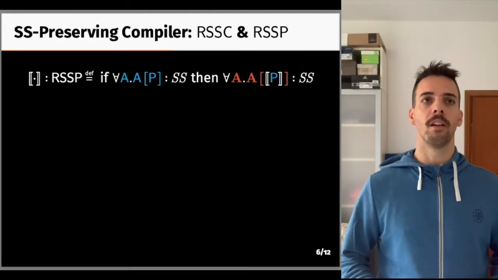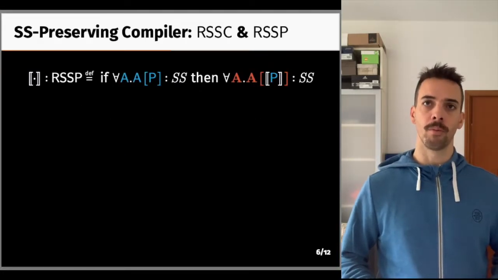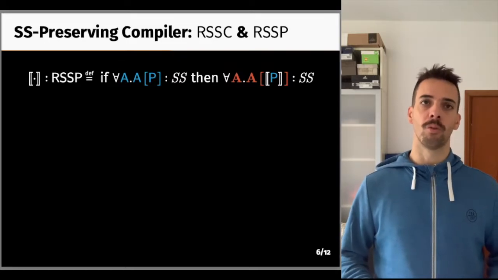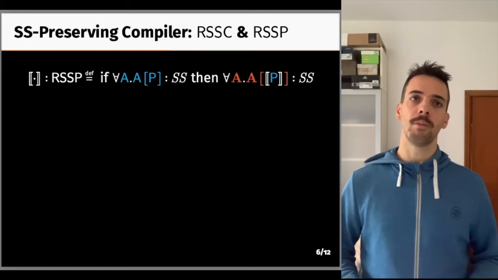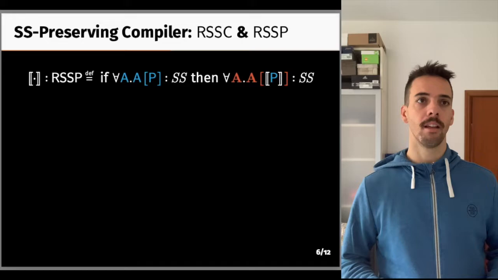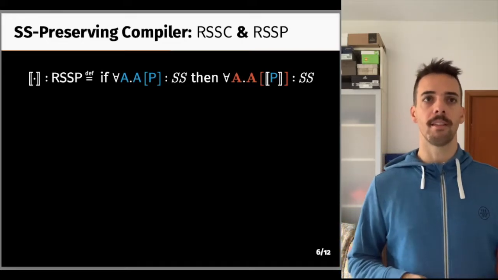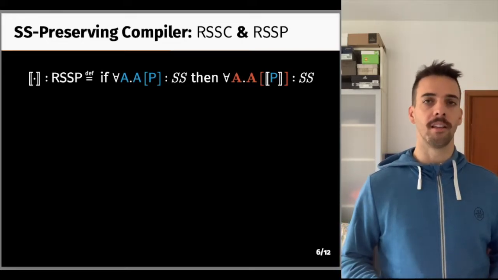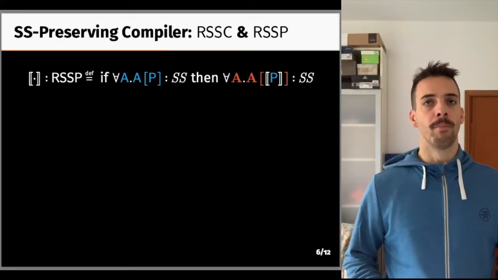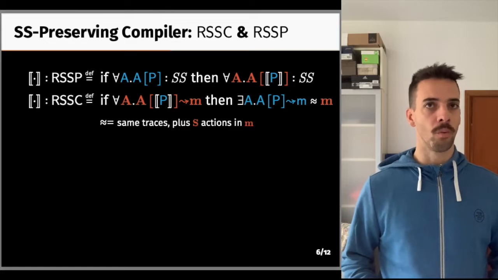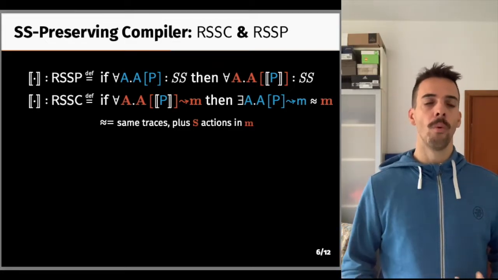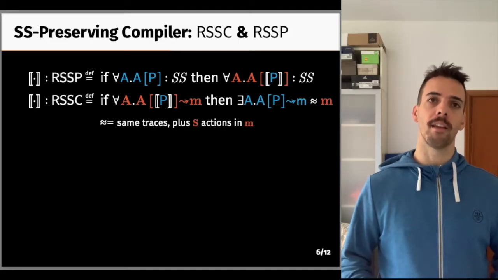With SS defined, we can show our first criterion for secure compilation that states SS preservation. We call this criterion RSSP for robust SS preservation. The statement reads: if any program P is SS for any source attacker it is linked against, then compiled P is SS for any target attacker it is linked against. While the statement is useful from a security perspective, it is less so from a proof one. So in the spirit of secure compilation, we devise a second statement, equivalent to the first, but more amenable to proofs. We call this RSSC for robust SS compilation.